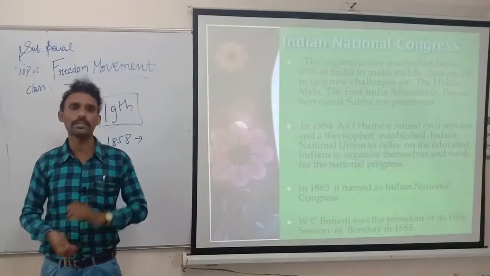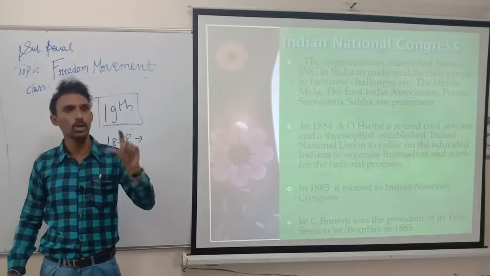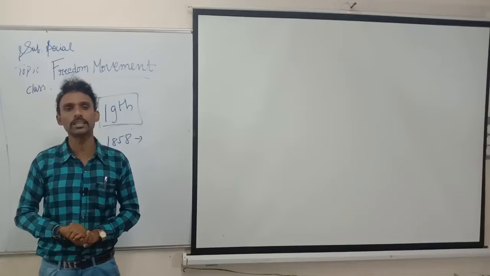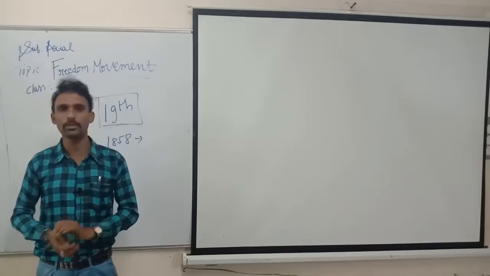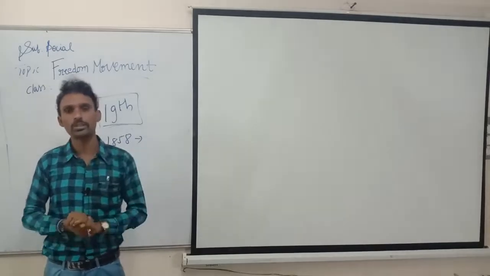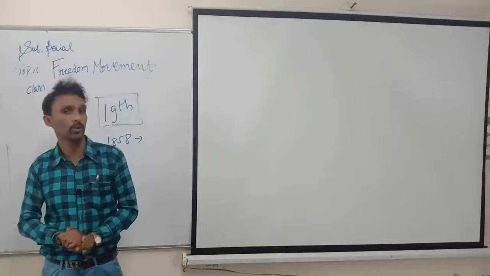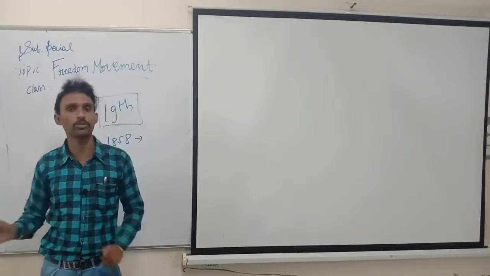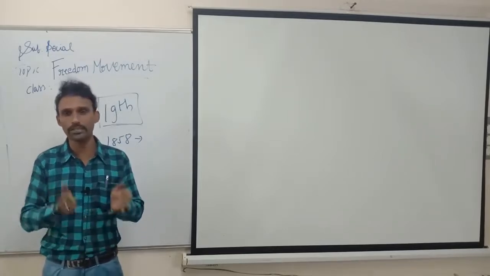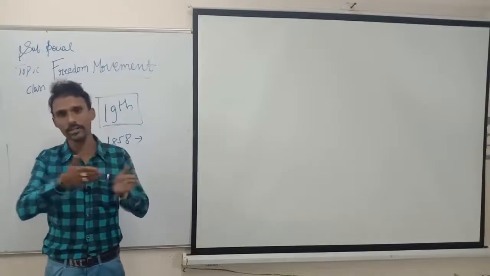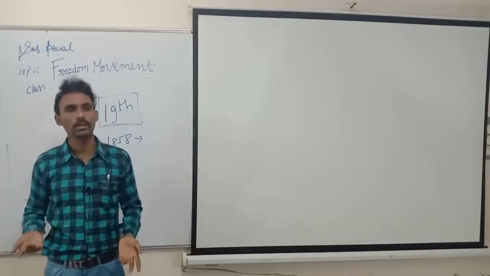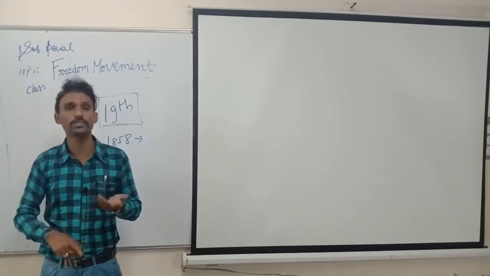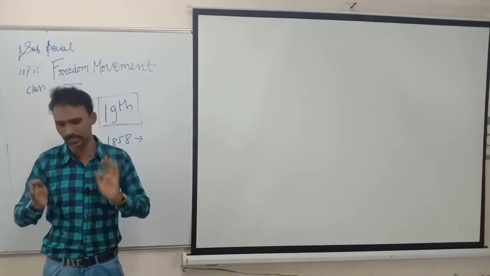They gave the vernacular press, meaning in your language you can publish your things. But before publishing the matter coming in the newspaper, you have to take permission from the British officer. Suppose the British have killed 10 members. The same matter he can't write in the newspaper, because the British will say it is against them, and will say this type of news you don't write. If it favors the British, they'll say publish. If not, they'll say remove that column. Like that, people didn't know anything about what was happening in the world, because there were no TVs at that time. Only newspapers and journals.